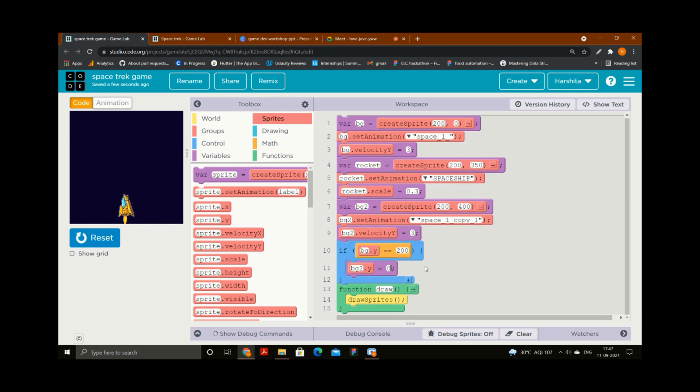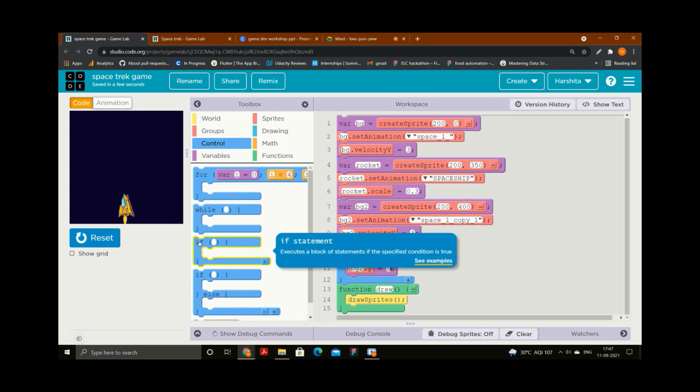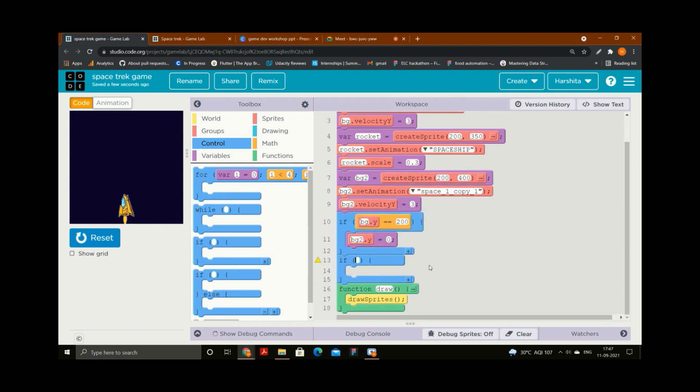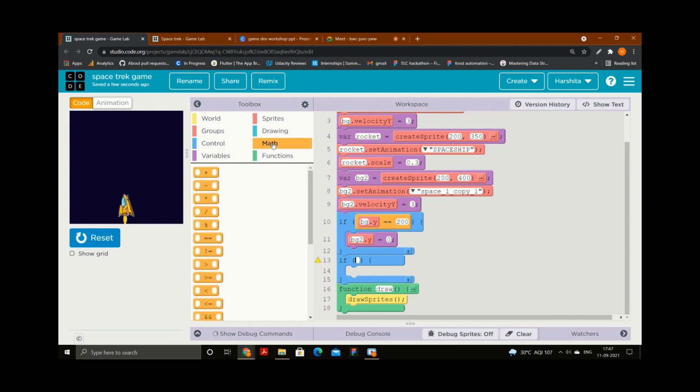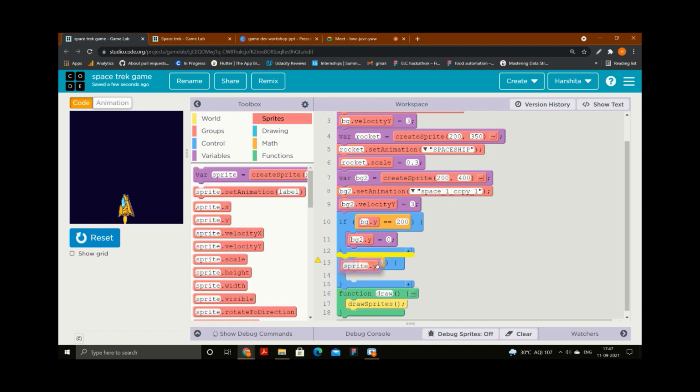Done. But now it is from one side. When the first background is coming, the second will come in the top. But again, I need to check for the second background, that when the second background comes in the middle, then the first background should go to the top. So I just need to repeat the step for the second background. Take the if block, again take the double equal to operator, again take sprite dot y.